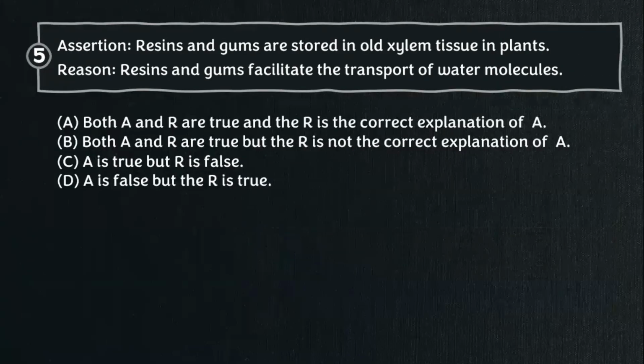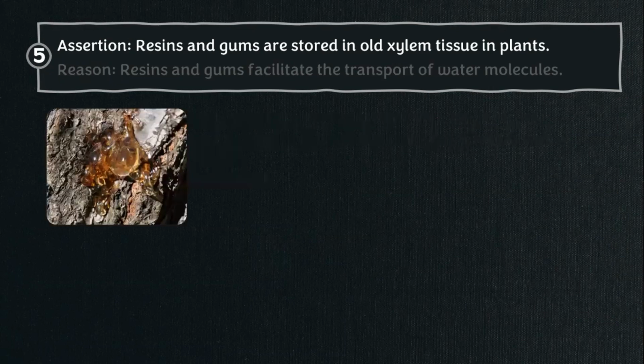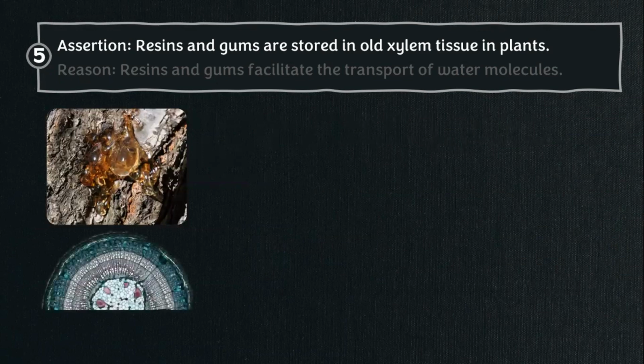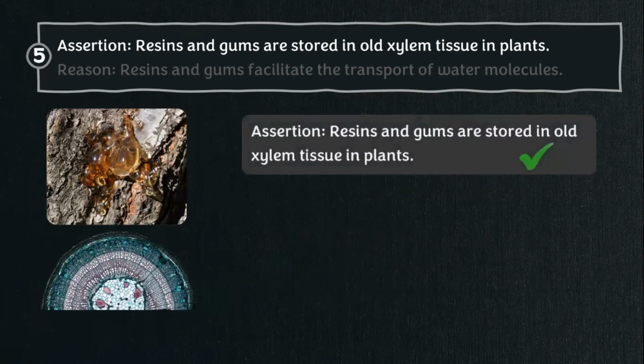Next question. Assertion: resins and gums are stored in old xylem tissue in plants. Reason: resins and gums facilitate the transport of water molecules. Many of plant tissues consist of dead cells. Some of the waste products are stored as resins and gums, especially in old xylem. Hence, the assertion is true.